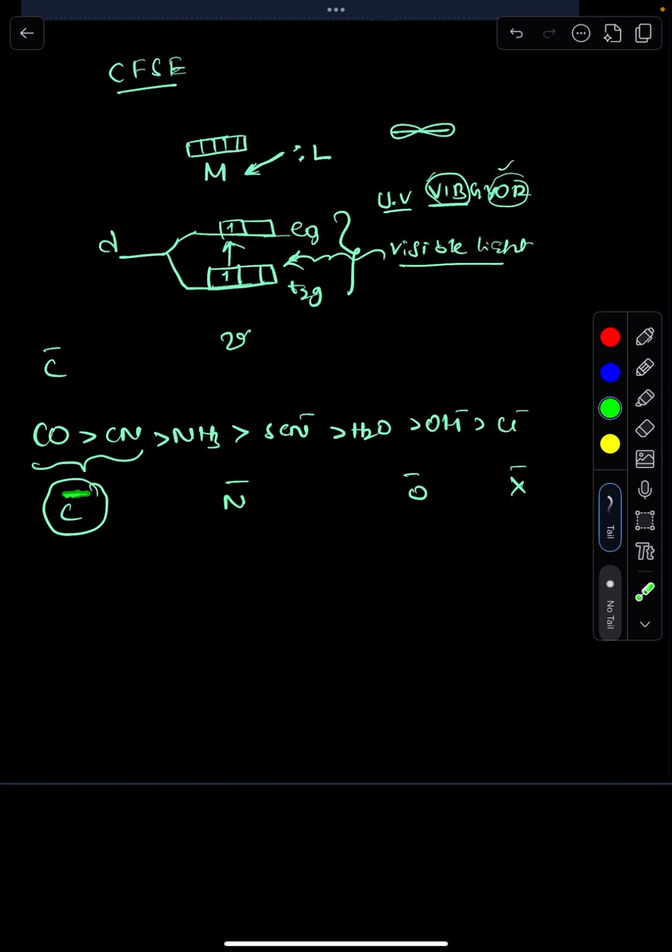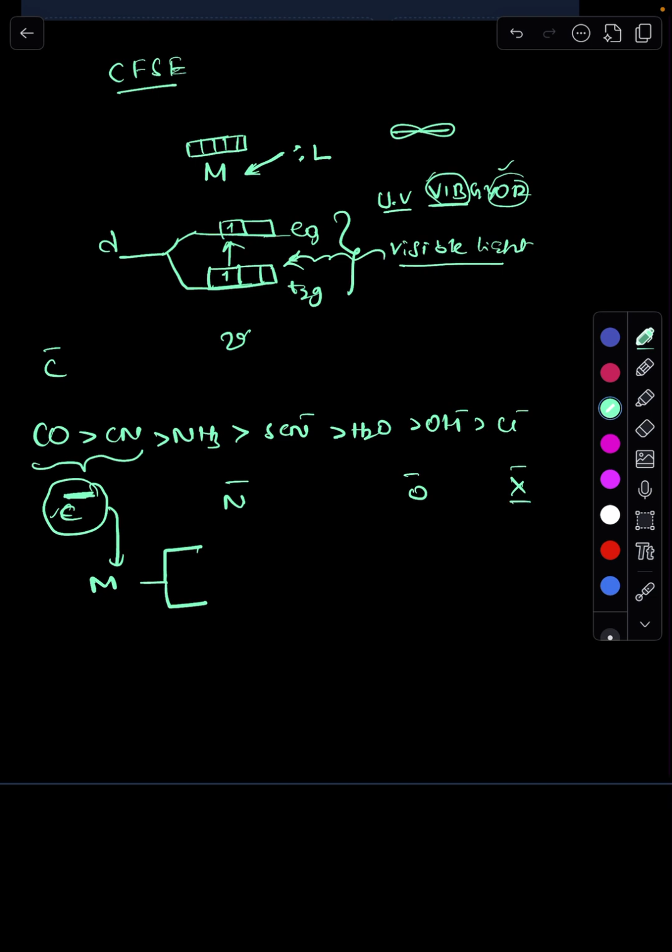The negative charge on the carbon is freely available outside, since carbon is not pulling it inward. If it approaches the central metal atom, the d orbital splitting will be more.